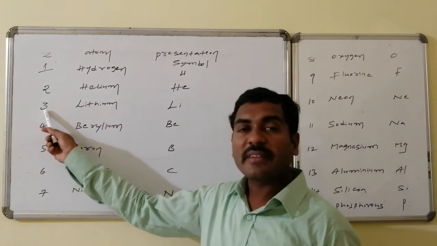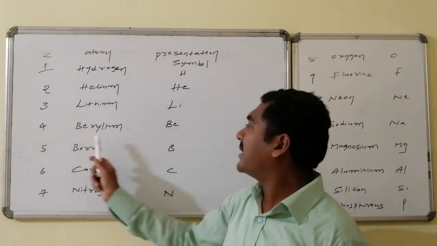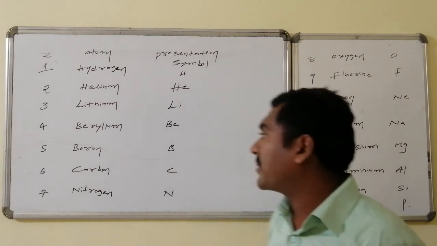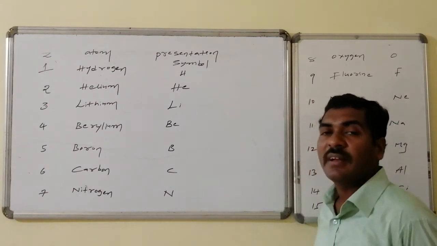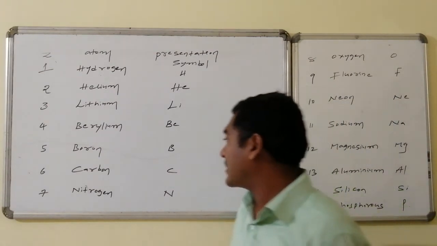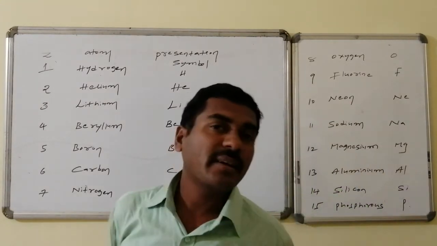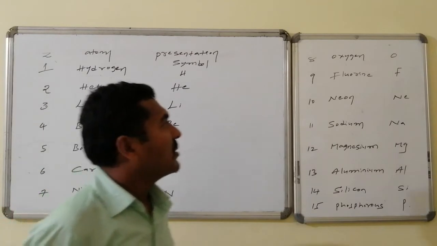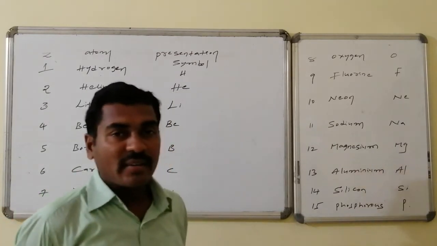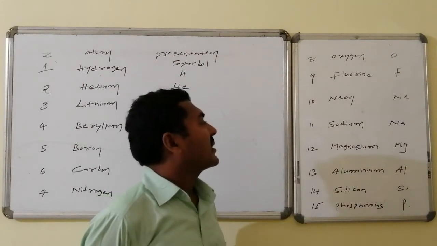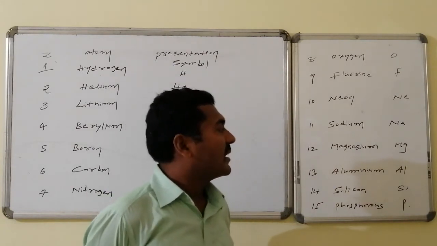Similarly atomic number 3, lithium, Li. Atomic number 4, beryllium, Be. Atomic number 5, boron, B. Atomic number 6, carbon, C. Atomic number 7, nitrogen, N. Atomic number 8, oxygen, O. Atomic number 9, fluorine, F. Atomic number 10, neon. And atomic number 11, sodium, Na.